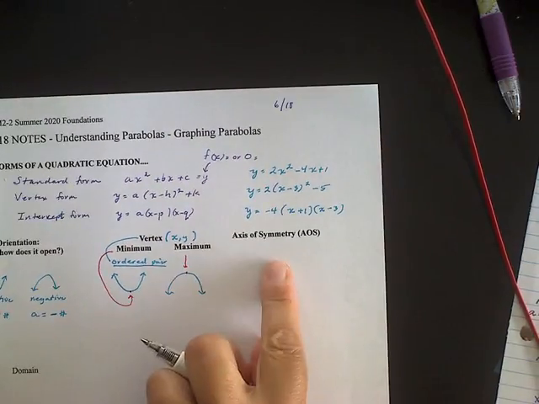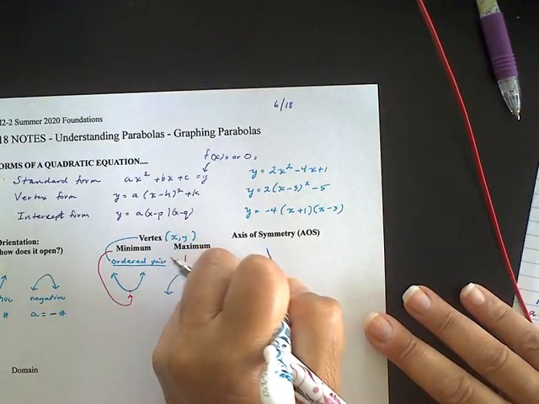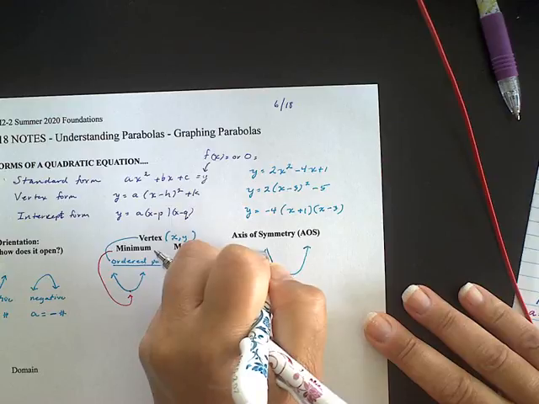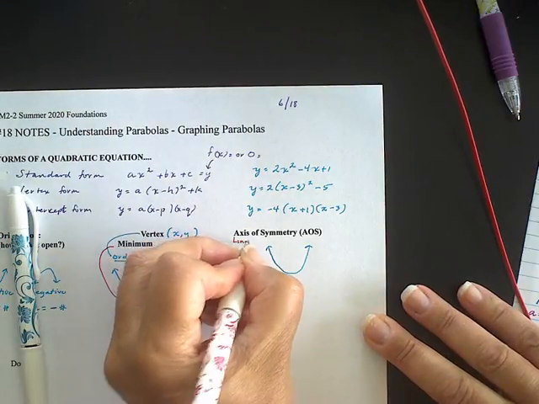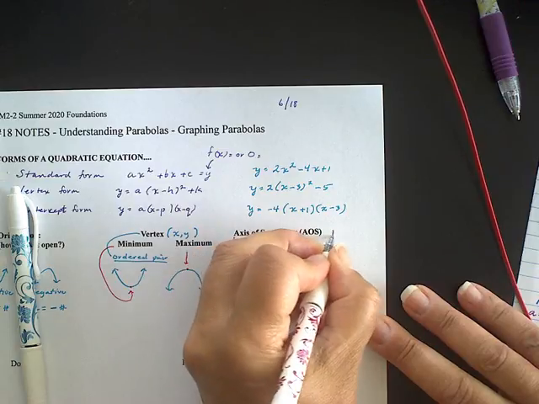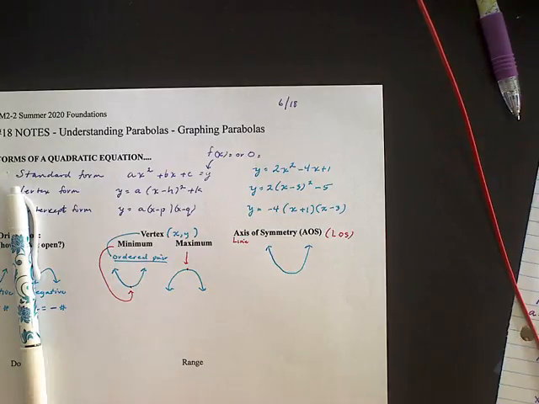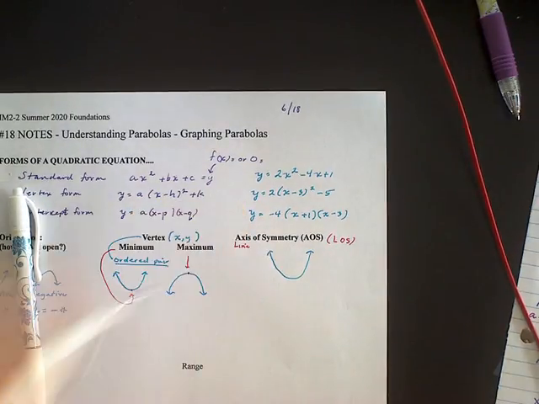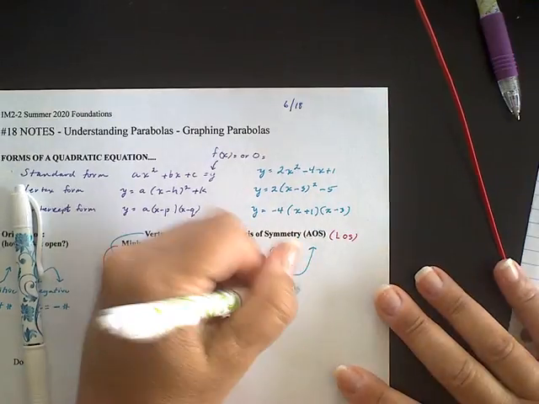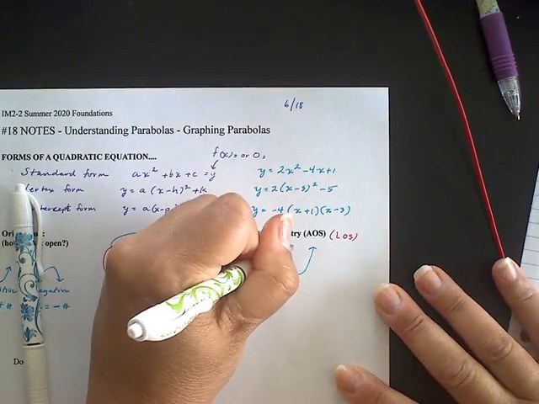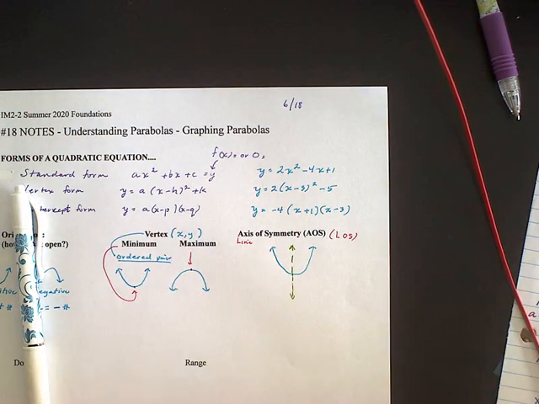All right, axis of symmetry. When you have a parabola, sometimes this is called a line of symmetry as well. I usually abbreviate that as LOS or AOS, axis of symmetry or line of symmetry. What that is referring to is wherever that vertex is, you can take a vertical line and draw it right down the middle.